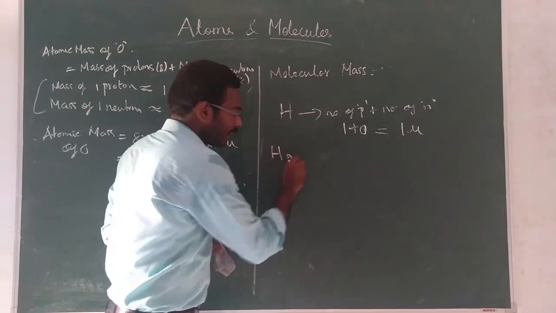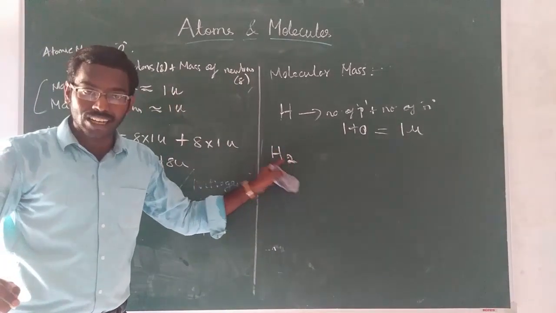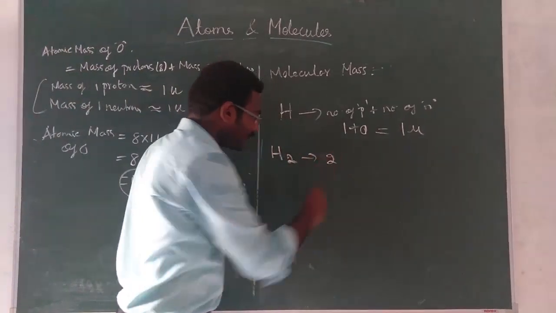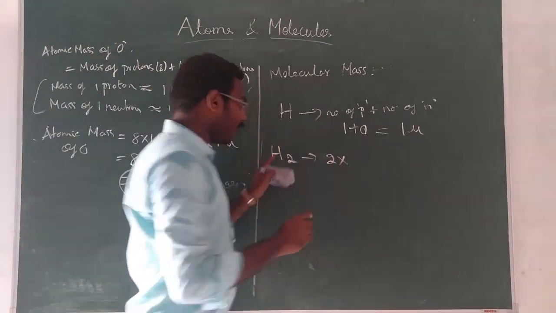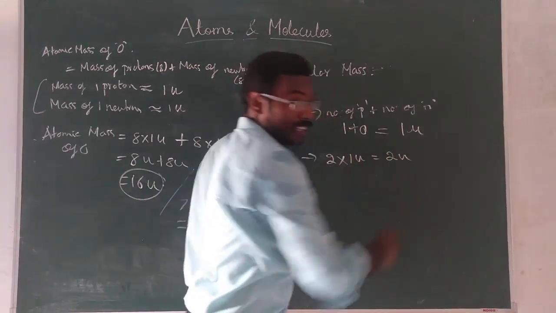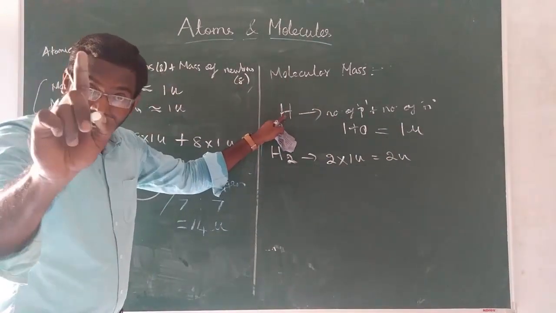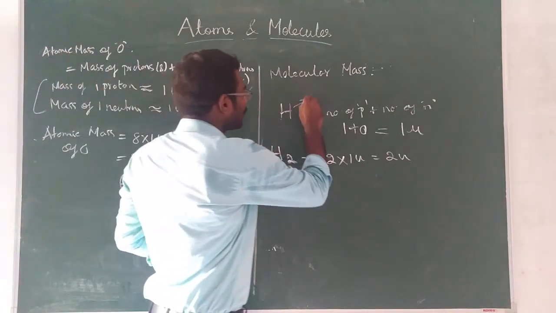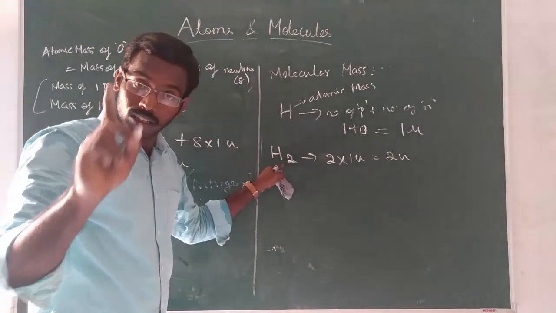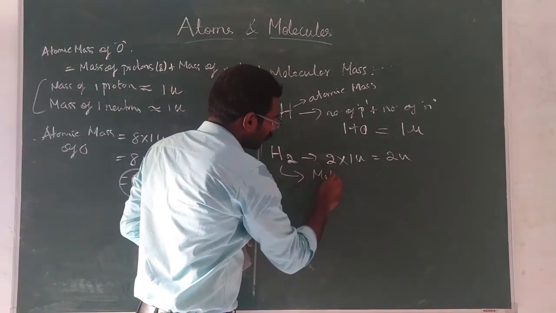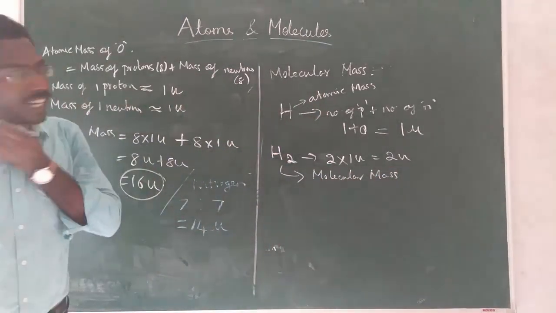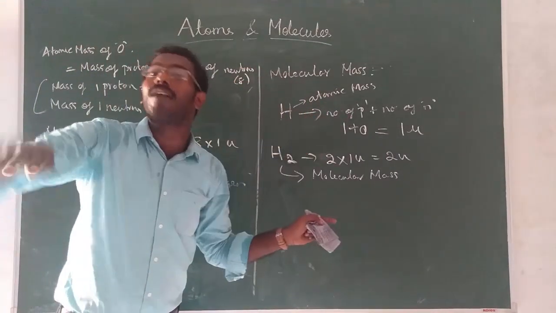But now H2. H2 means how many atoms here? H2. 2 hydrogen atoms. Okay. Therefore here you will write 2 hydrogen atoms now. So 2 into 1 hydrogen atom is 1 U. So 2 into 1 U, that is equal to 2 U. This has only one hydrogen, only a single atom, so it is called atomic mass. But this has more than one, 2 atoms. So this is called molecular mass. Otherwise both are same. Single atom is called atomic mass. 2 or more atoms